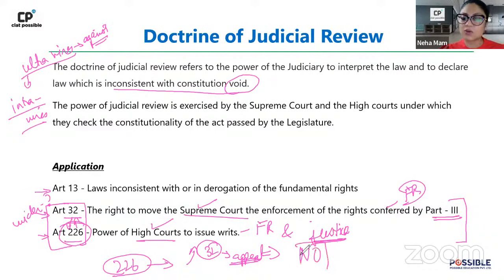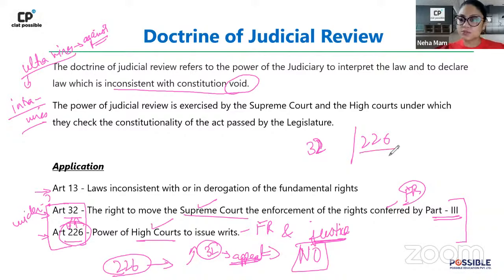ये जो jurisdiction है 32 की and 226 की, this is considered like a contemporary sort of jurisdiction, right? So here they are almost on an equal footing. जब आप 32 और 226 की बात करते हो, they are supposed to be on an equal footing. Here 32 is not going to be an appellate jurisdiction, right?